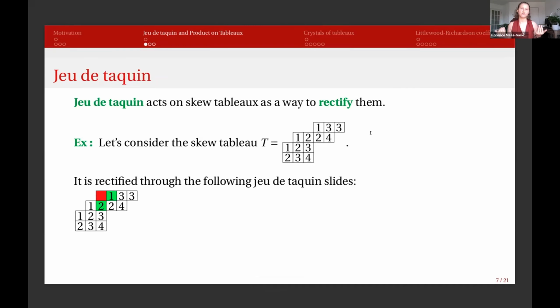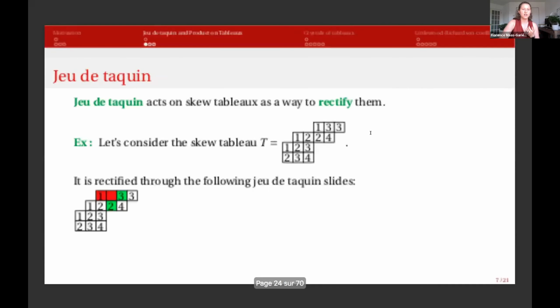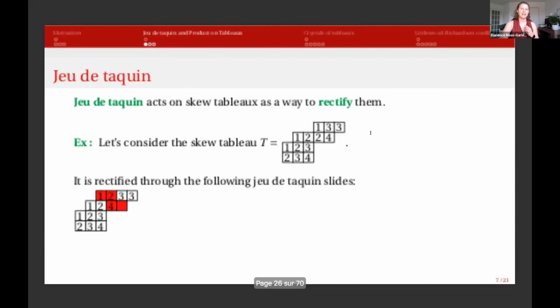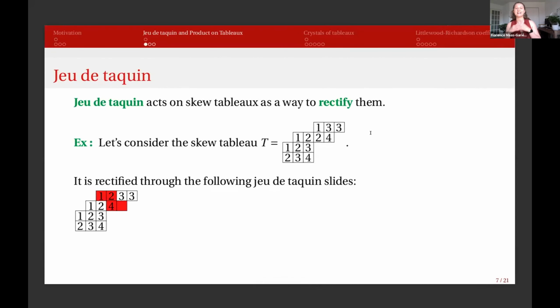So here we would have to move the 1, because we cannot move the 2 up, as it would break the order on the lines. So we move the 1, we do the same for the next cells, we move the 2, and this is what I call a slide of jeux de taquin. So it's all the moves of the cells that we have slid through to make the empty cell go outside of our shape.